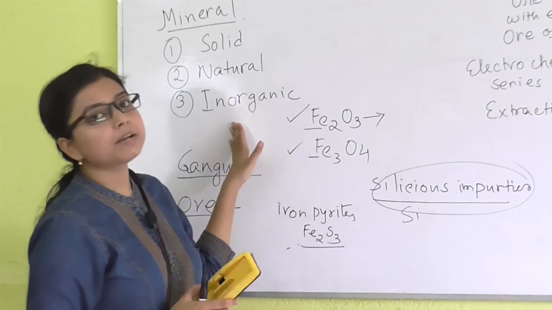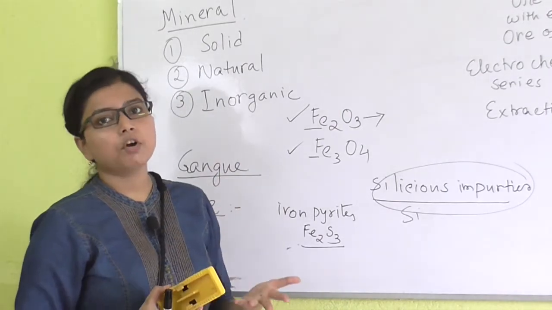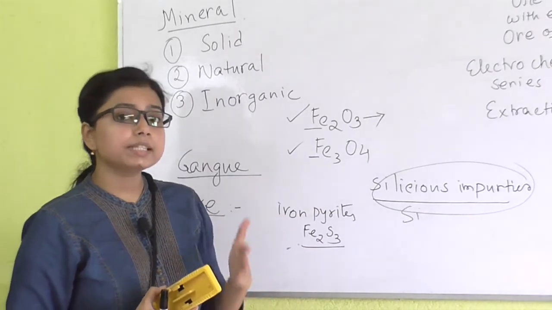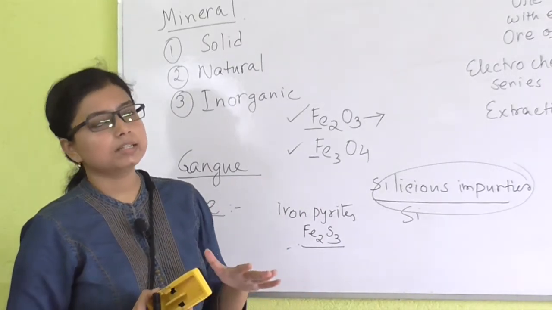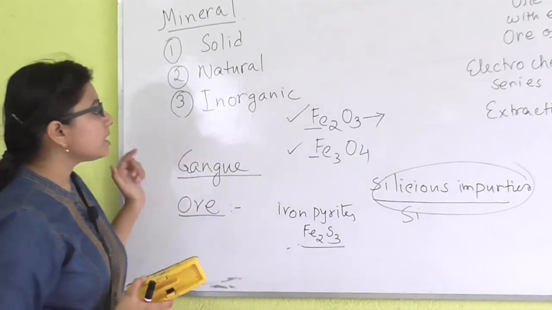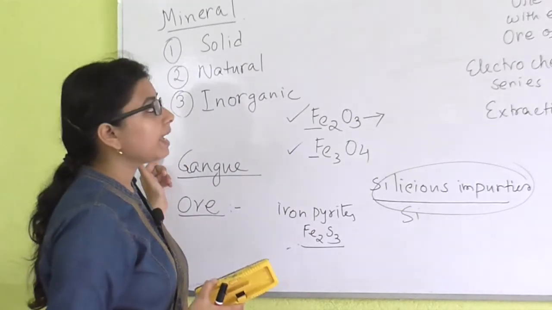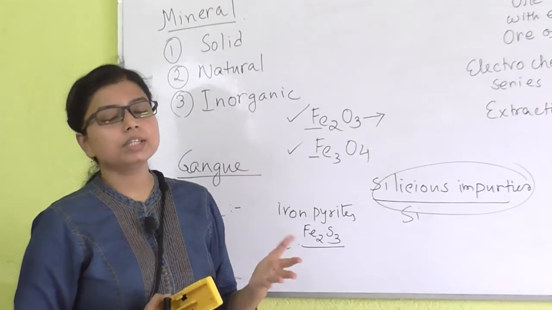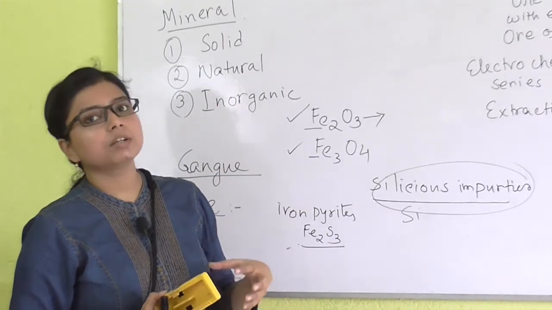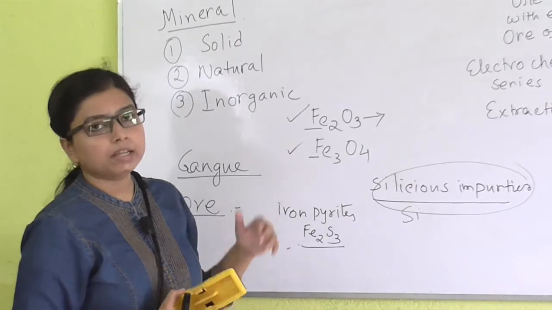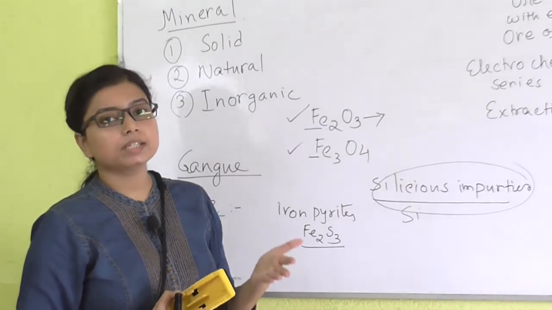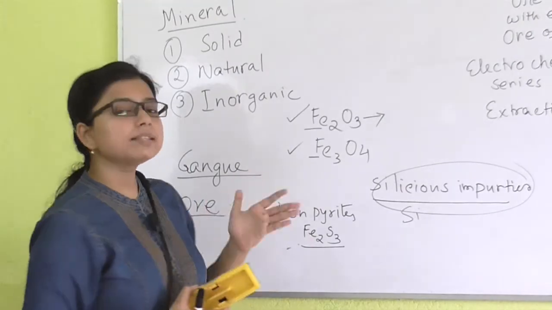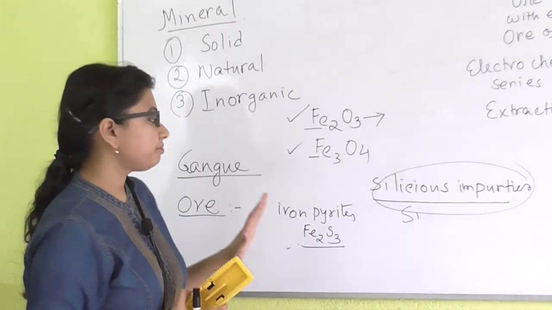So, metals are present in compound form obviously in the minerals, and the amount of metals obviously varies from mineral to mineral. The next thing was gangue. What is gangue? Gangue is actually the earthy or the siliceous impurities which are admixed with the mineral, and we have to remove this gangue if we want to extract metals. So, gangues are actually the impurities.